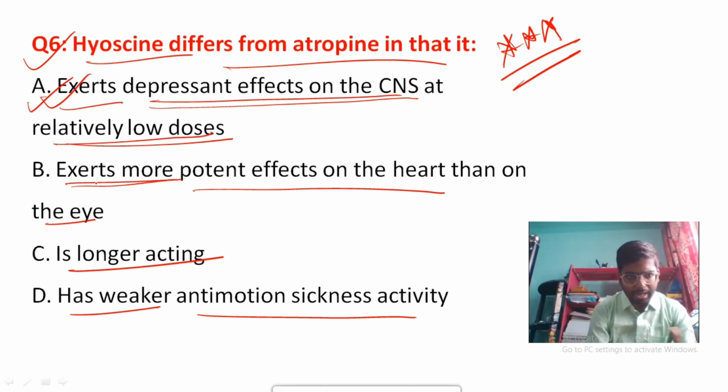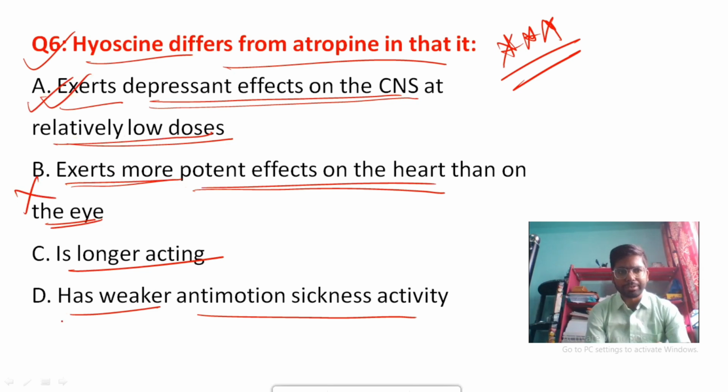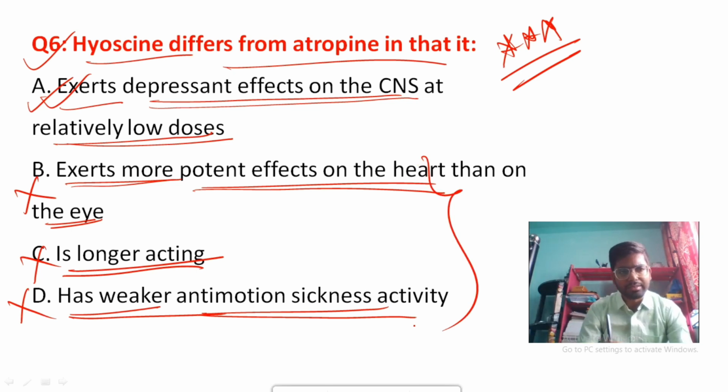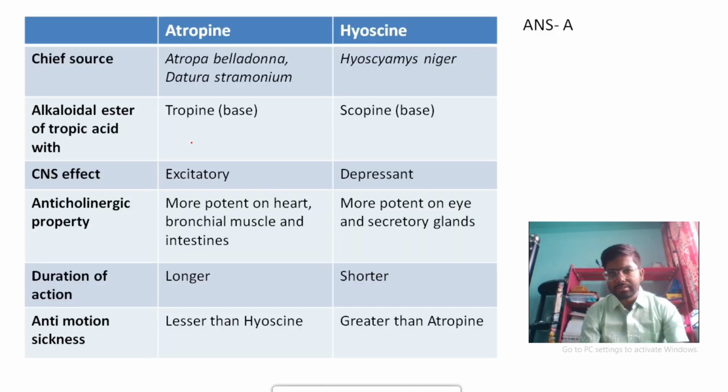Then, hyoscine exerts more potent effect on heart than on eye. No, it's a wrong statement. Hyoscine is longer acting than atropine. No, it's also a wrong option. Hyoscine has weaker anti-motion sickness than atropine. No, it's also false. So option B, option C, and option D are false, and option A will be your correct answer. Let's understand the difference between atropine and hyoscine in brief.